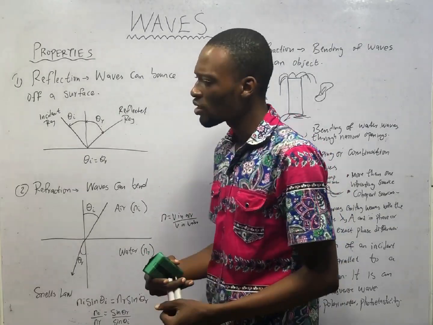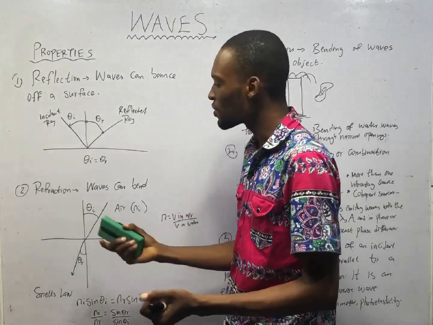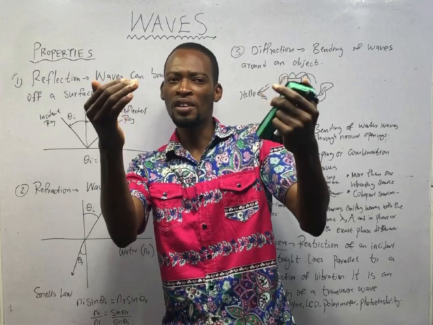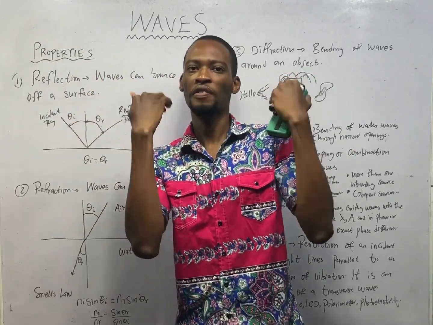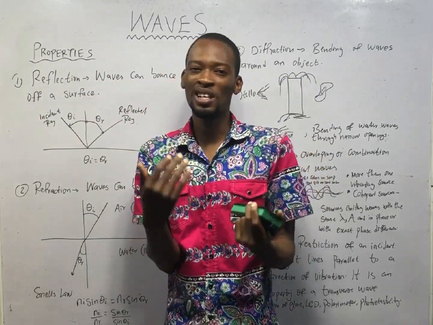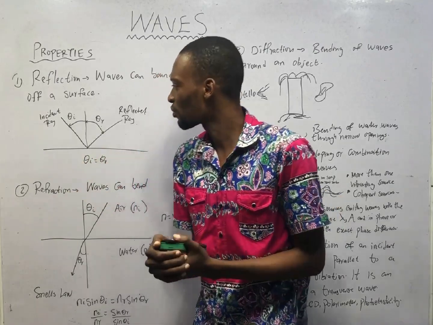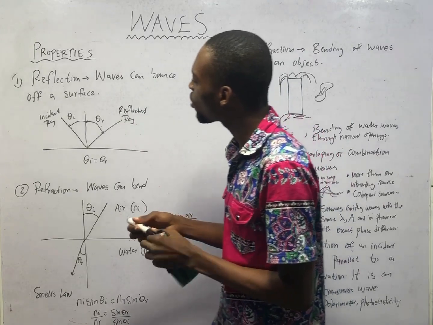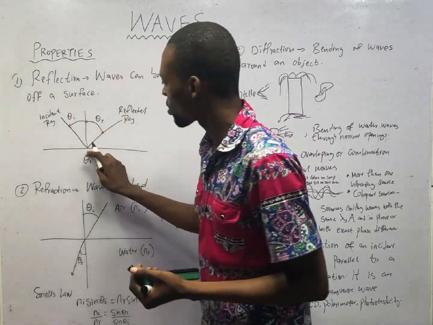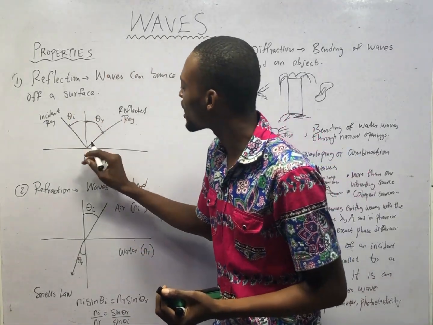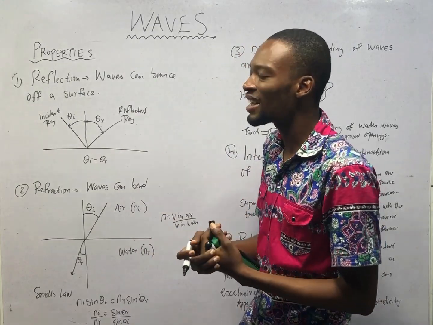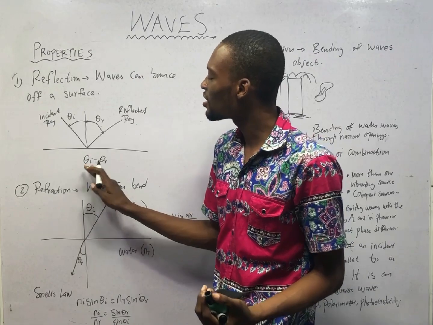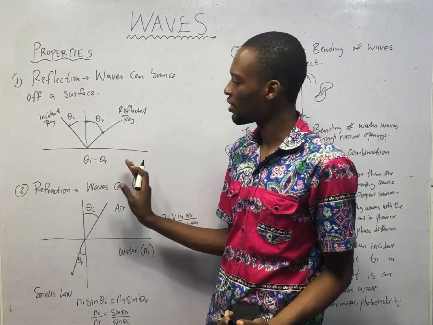Even on the road, maybe when it's raining or when it stops raining, as you are driving in the car, you see the road reflecting a particular light to your face, which can be referred to as total internal reflection. Now, when the surface is flat, the angle at which the rays bounce on the surface is the same angle at which it leaves the surface. That is referred to as the law of reflection. The incident ray is equal to the reflected ray.